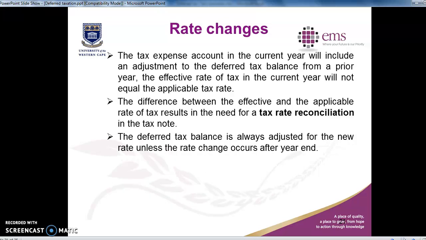So the tax expense account in the current year will include the adjustment to the deferred tax balance from the prior year, and the effective tax rate in the current year will not be equal to the applicable tax rate. The difference between the effective and the applicable tax rate results in a need for a tax reconciliation in the tax note, and the deferred tax balance is always adjusted for the new rate unless the rate change occurs after year end. I'll show you quickly.